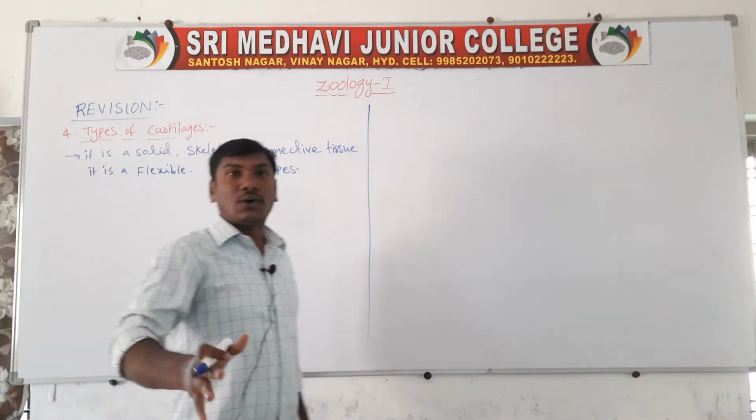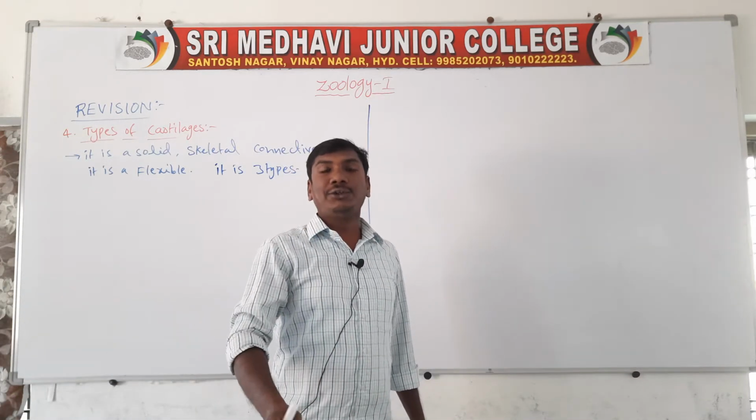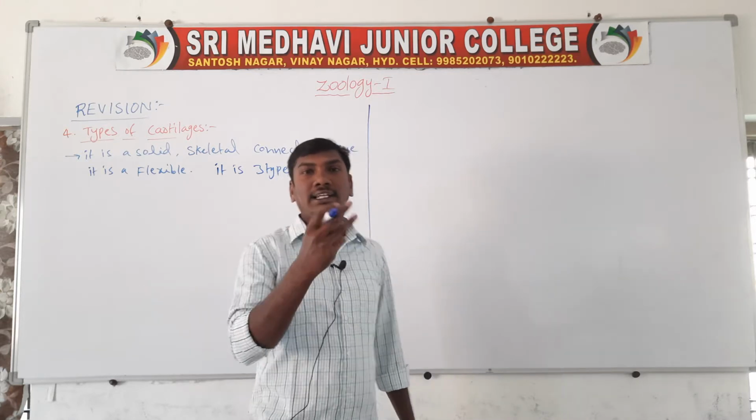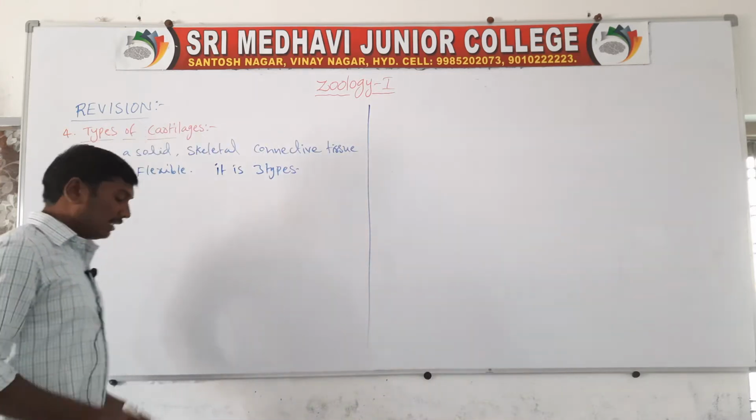Cartilages are the solid skeletal connective tissue and they are flexible. Cartilages are of three types.